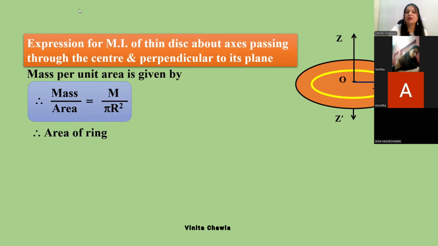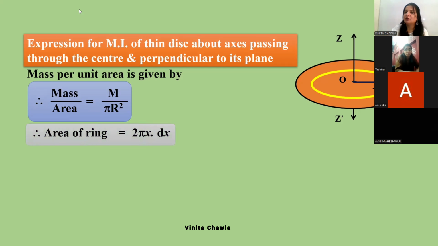So what will be the area of the ring? Circumference of the ring is 2 pi x, and you can see that the ring is thick, and thickness of the ring is given, it is dx. So if we multiply thickness with the circumference of the ring, then we get area of the ring. So area of the ring is 2 pi x into dx.